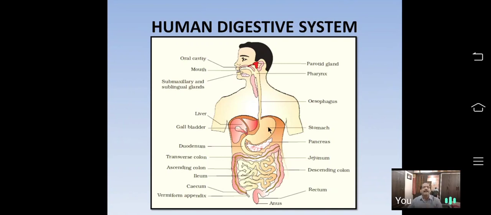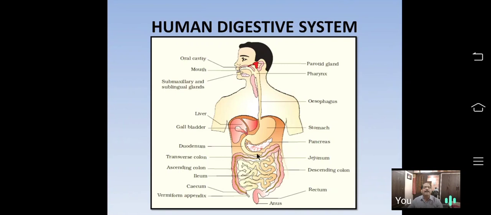Pepsin and renin both will digest the proteins, the long protein fibers, into proteoses and peptones, tripeptides, and dipeptides. A small quantity of lipid also digests, because the chief cells of the gastric glands in the stomach secrete gastric juice. When food is mixed with gastric juice in the stomach, it becomes acidic. That acidified semi-solid food is called chyme.